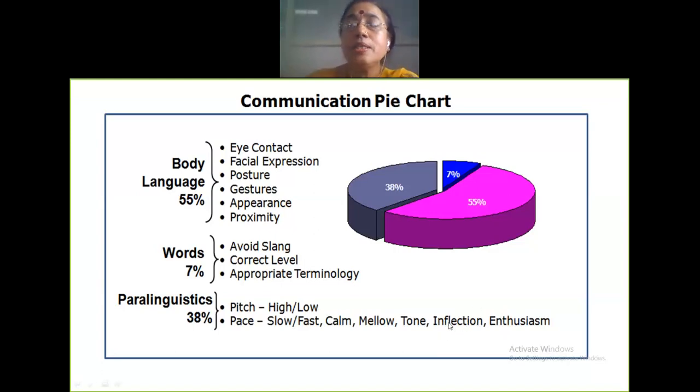See, if a person is not well, I'll give you an example now. Hello, good morning everyone. How are you? Hello, hello. You see the inflection? It's taking a downward arrow. The pitch is going down.